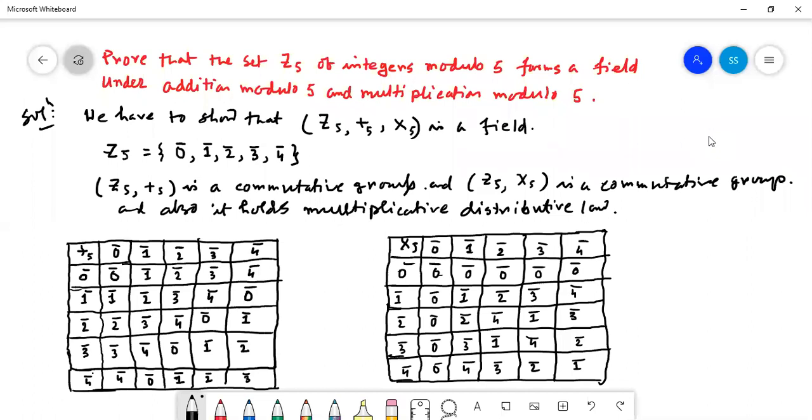Now we are going for the distributive law.